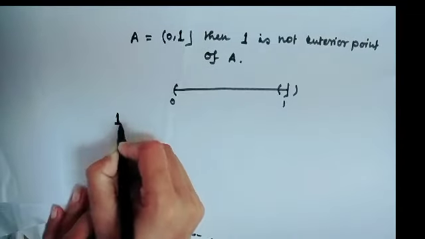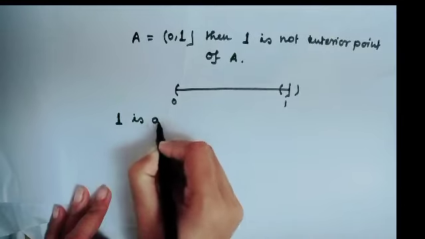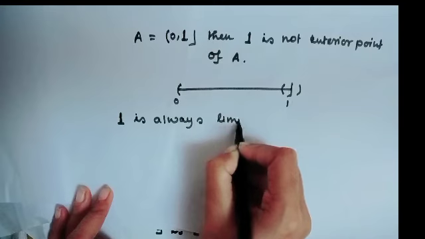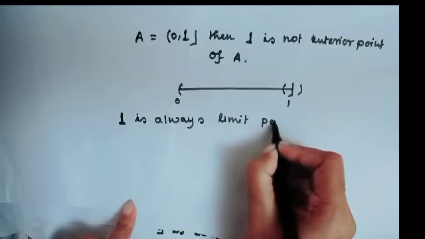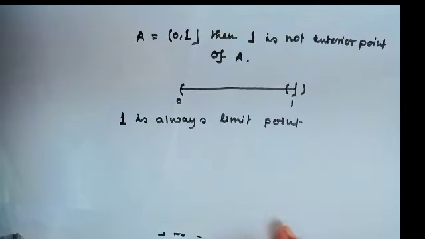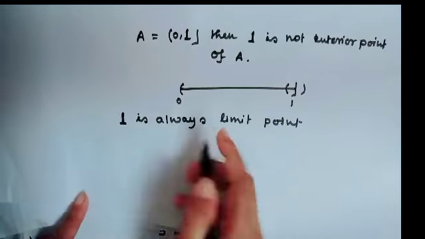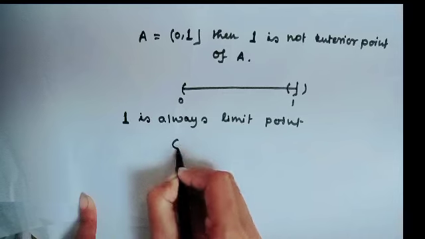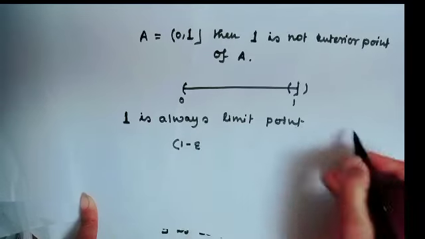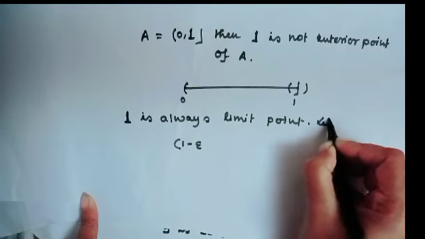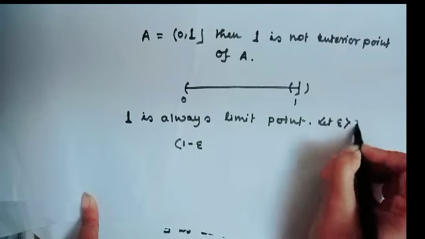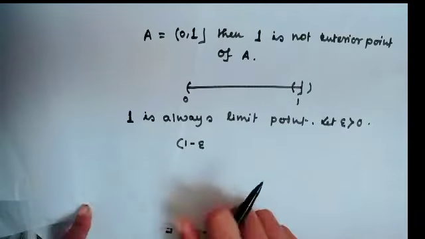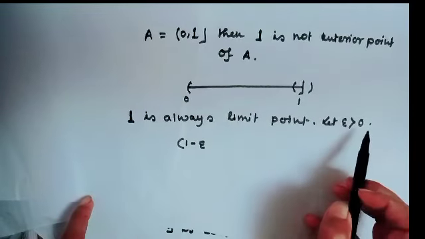But 1 is a limit point, because if we consider the neighborhood (1 minus epsilon, 1 plus epsilon), let epsilon be any positive number. Here we consider an arbitrary epsilon because in the definition it is for all epsilon.